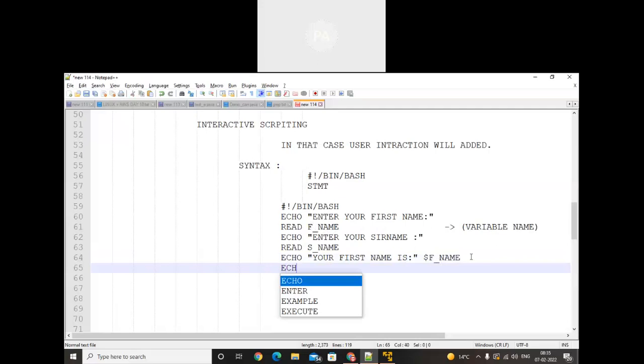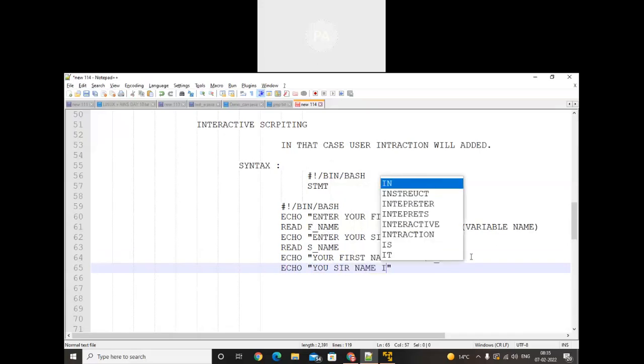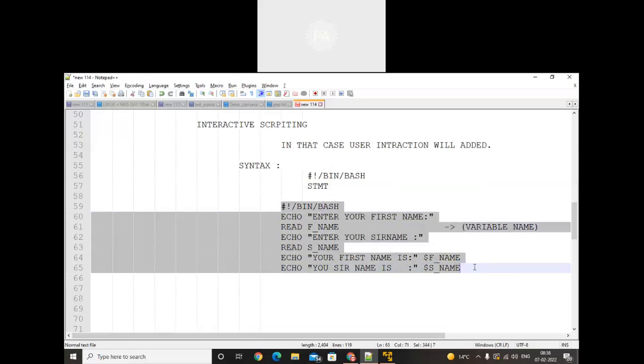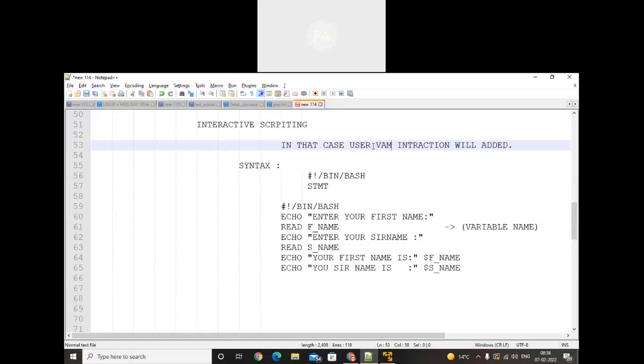Similarly, we'll do the same for second name or surname. Your surname, and then we'll write the variable name. What is the variable name? Yes_. This is the script to execute the program. In that there is interaction from the user, so user can interact.